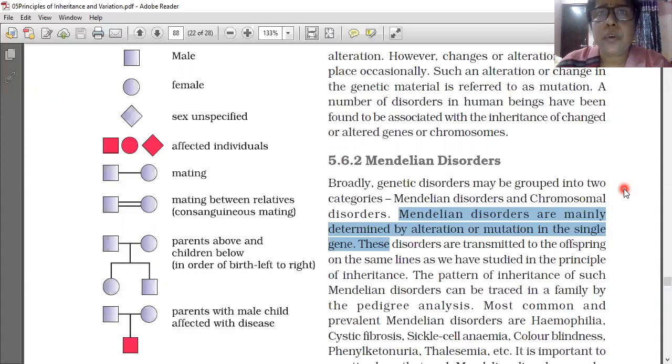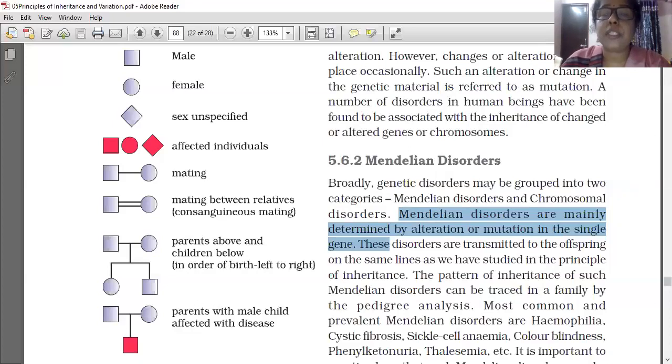We all know that genes are the carriers of characters from parents to offspring, from the previous generation to the following generation. So any change that occurs on the gene will be transmitted to the next generation also.